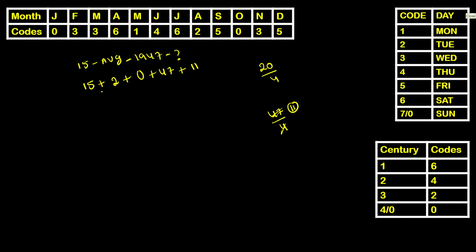Let's add all these numbers now. 15 plus 2, 17. 17 plus 47, 64. 64 plus 11 is 75. So 75 by 7, as we got remainder 5, your answer will be 5th day of a week and it's a Friday.